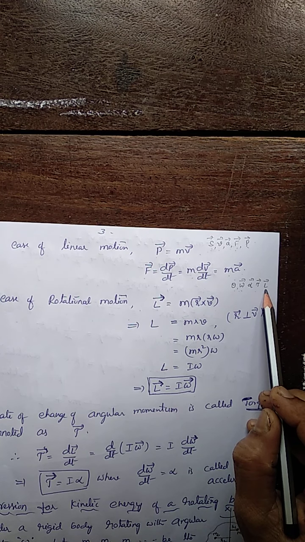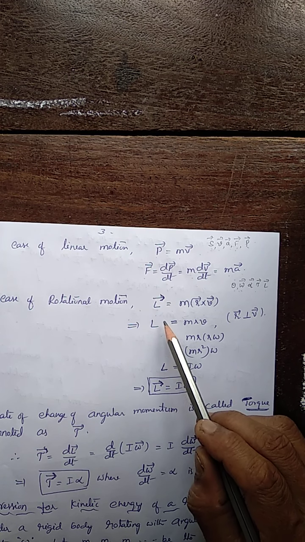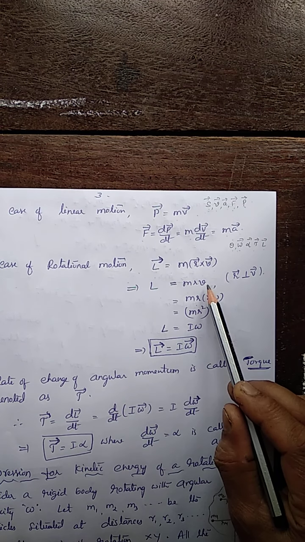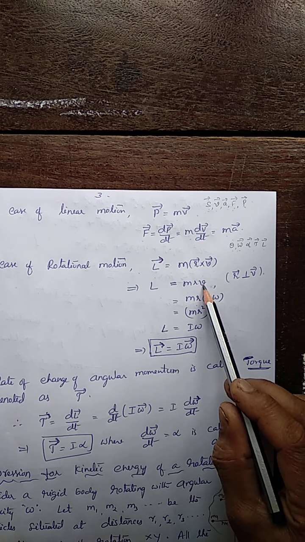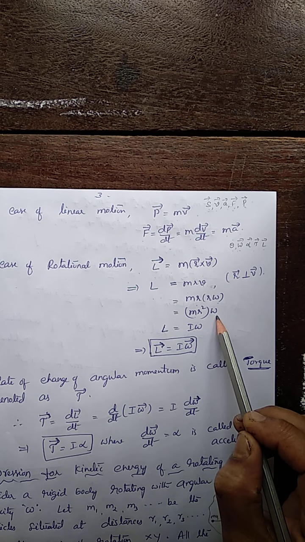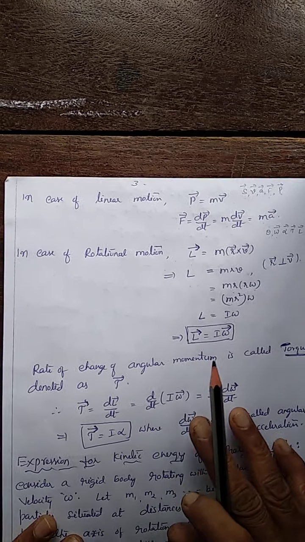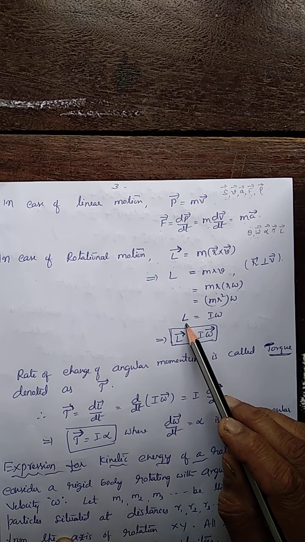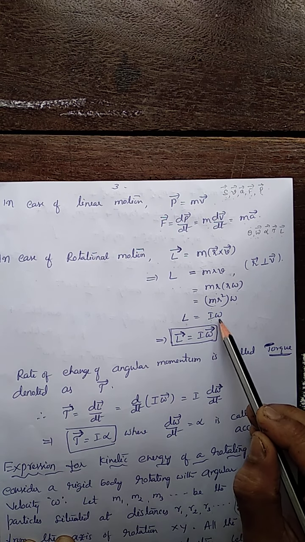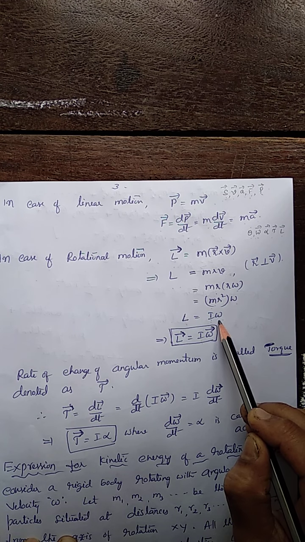These are the terms associated with rotational motion. Now, angular momentum. How do we define angular momentum? We already discussed it. It is the moment of linear momentum, nothing but m r v. What's the relation between v and omega? v equals r omega. So we get L as m r square omega. What is m r square? Moment of inertia. So the expression for angular momentum is I omega vector, or in magnitude I into omega, where moment of inertia is a scalar quantity and omega is a vector quantity.